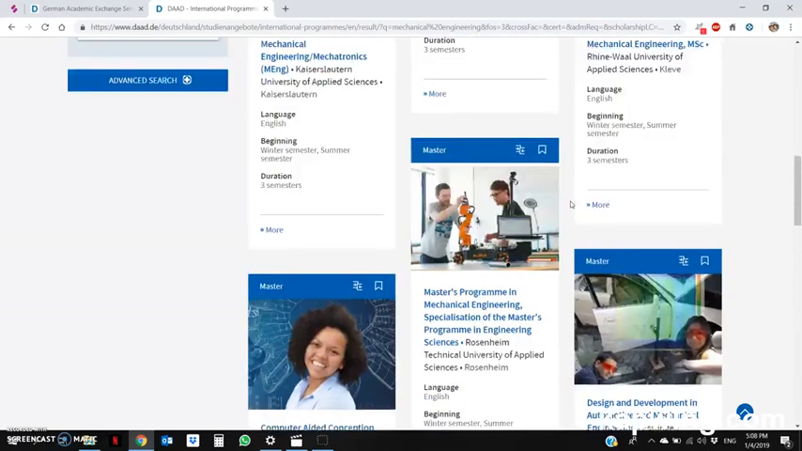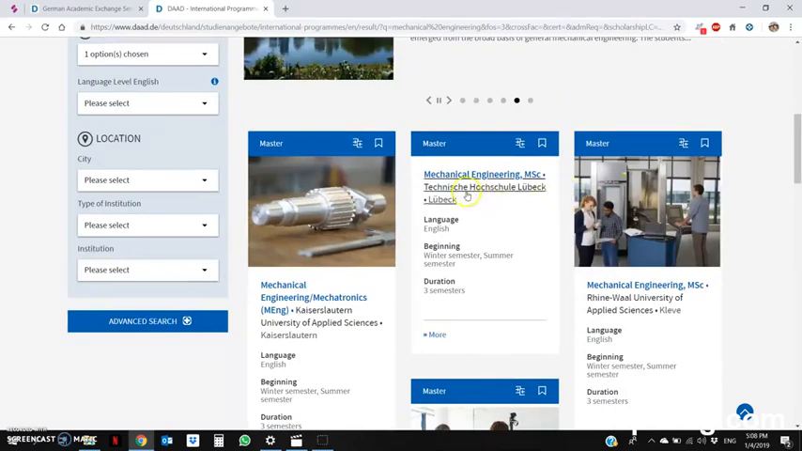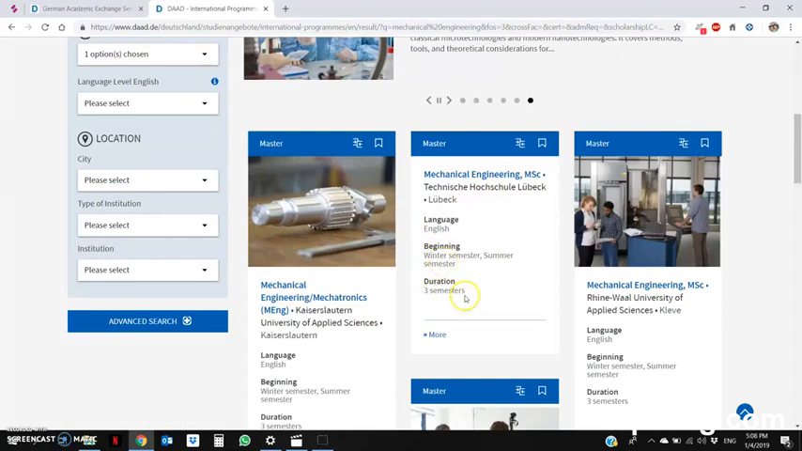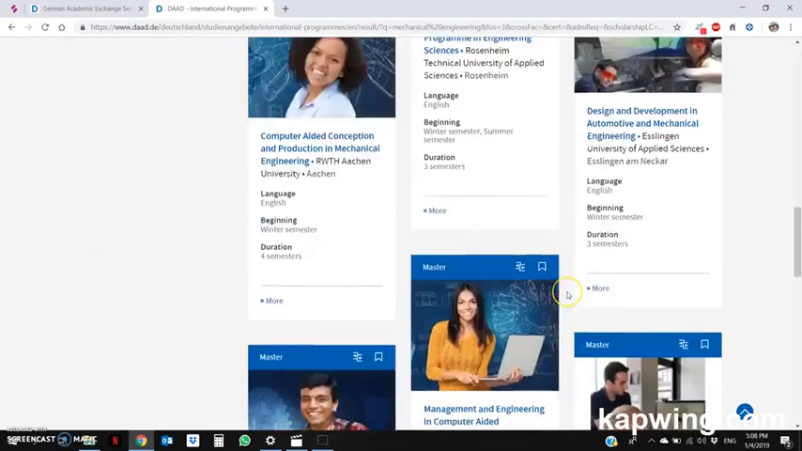So I won't go into the details. Rather, I will only tell you that if you look over here, there's a very brief description about the course that you have selected, right? So for example, this course at Lübeck, it's offered in English. The vacancies are open in summer semester as well as winter semester, and there are total 3 semesters, right? You can select another one.